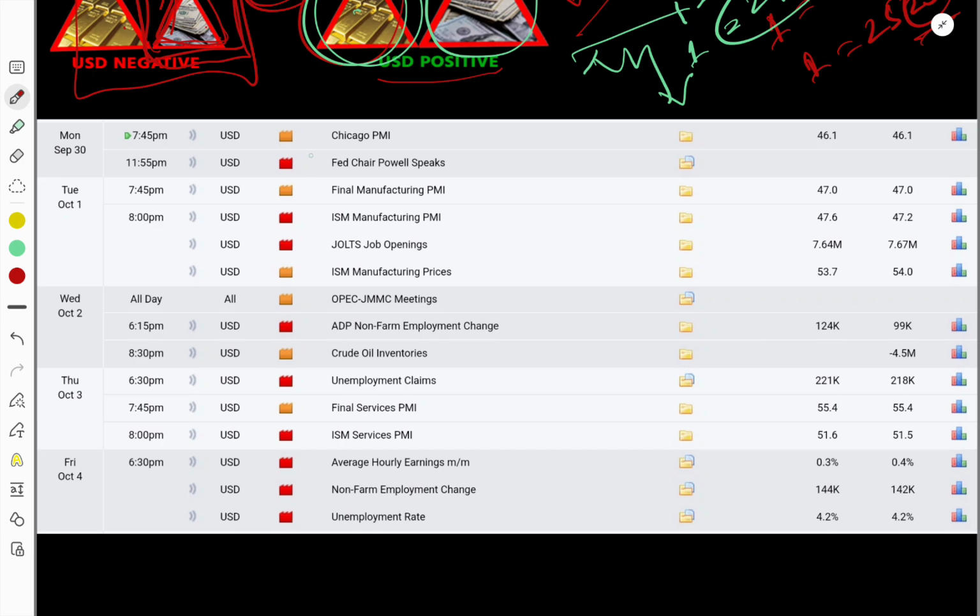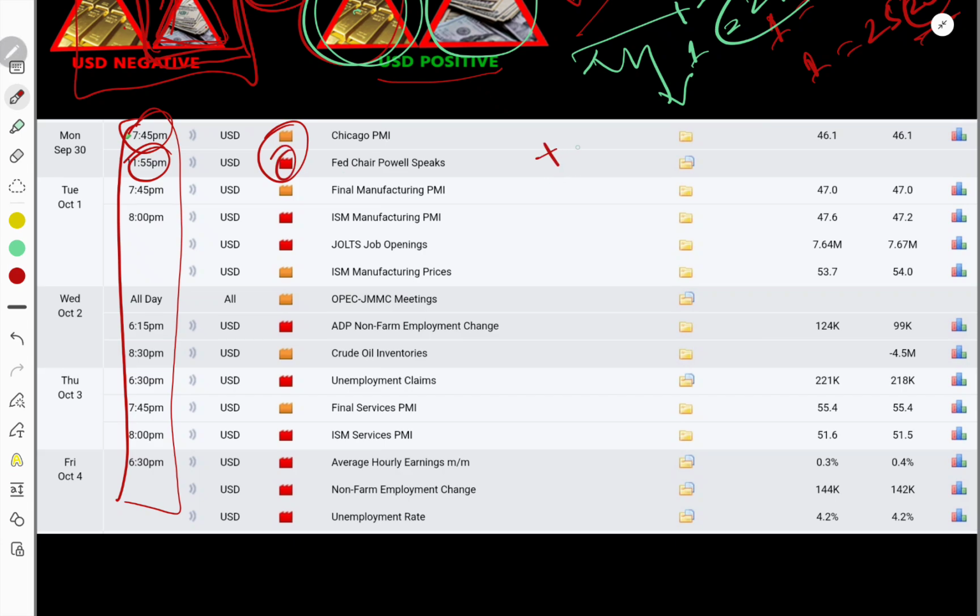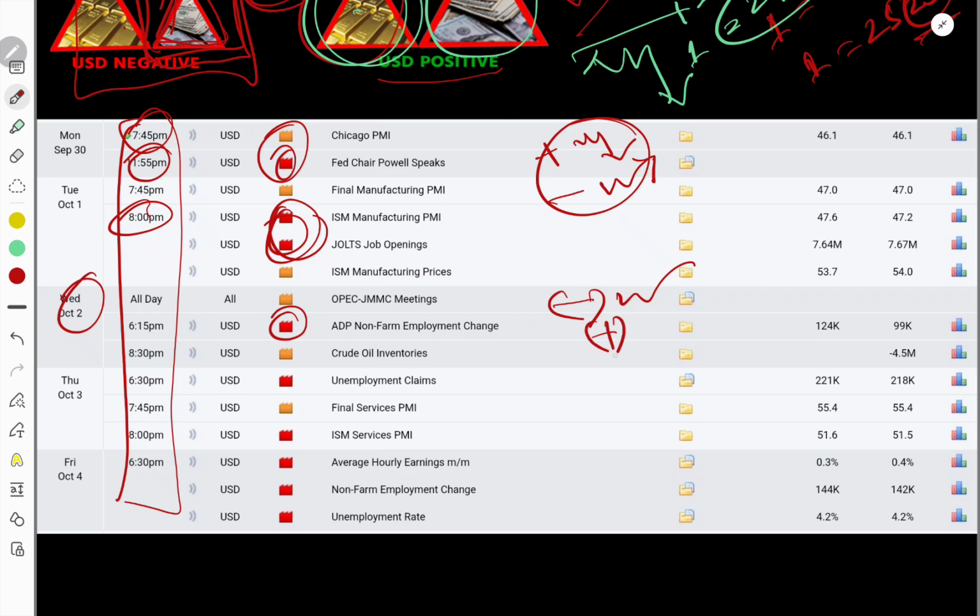For Monday we have 2 US news, as you can see. Maybe my time frame or GMT is wrong over here, that's why a wrong time is showing. You can check your local time on forexfactory.com. So we have one major news. If USD data comes with positive data, we will sell gold. If with negative data, we will buy gold. On Tuesday we have two US red news, so same theory. And Wednesday we have one US red news. If data comes with negative value, we will buy gold. If with positive value, we will sell gold.